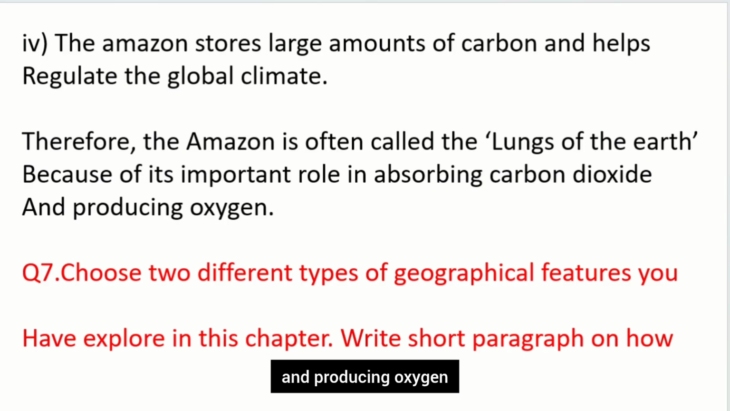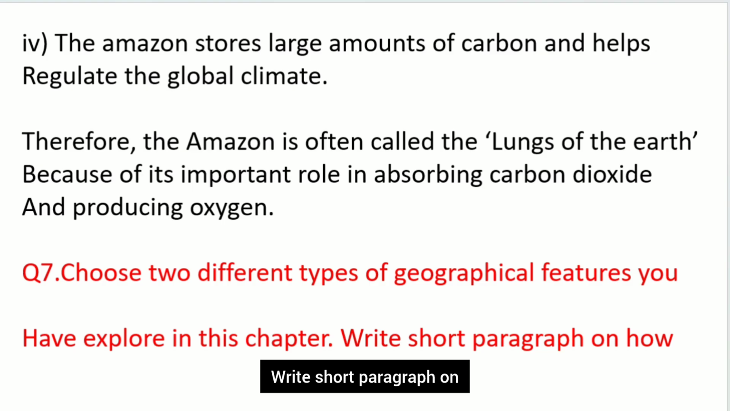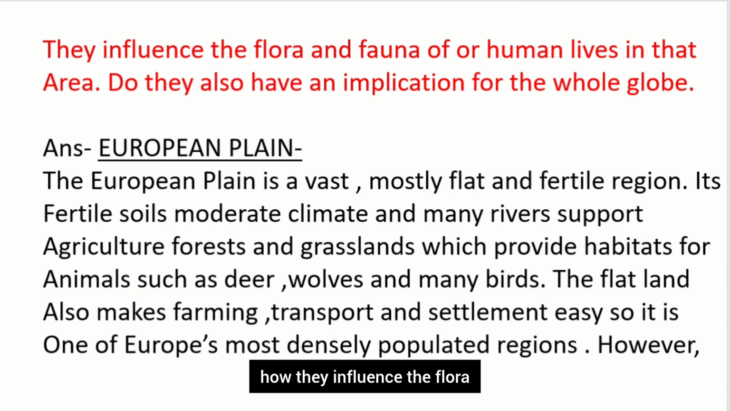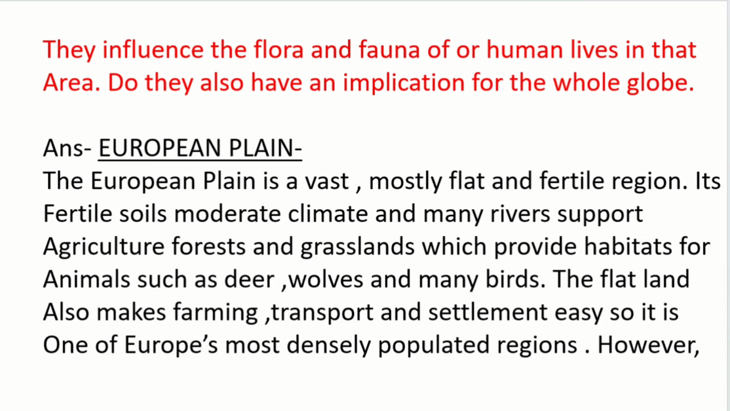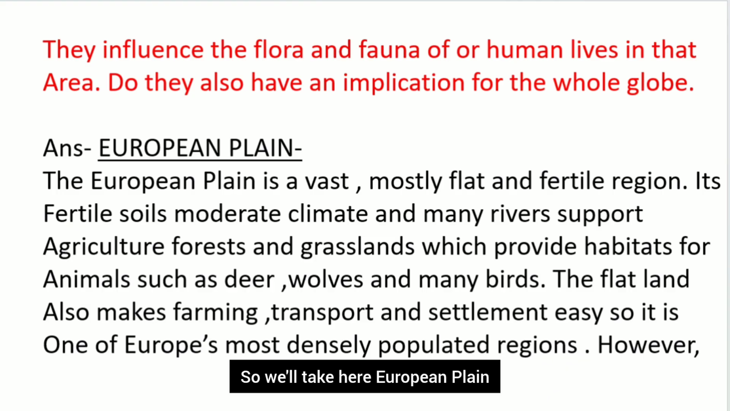Question number 7 is, choose 2 different types of geographical features you have explored in this chapter. Write a short paragraph on how they influence the flora and fauna or human lives in that area. Do they also have an implication for the whole globe? So we will take here the European Plain and the Tibetan Plateau.